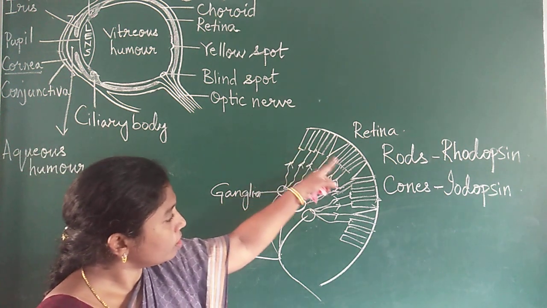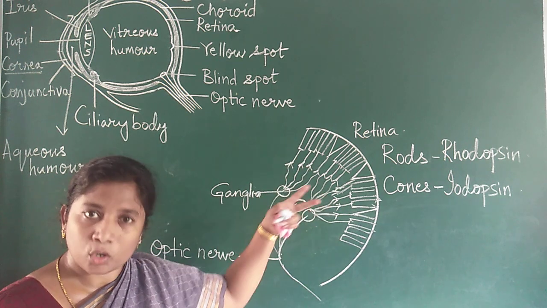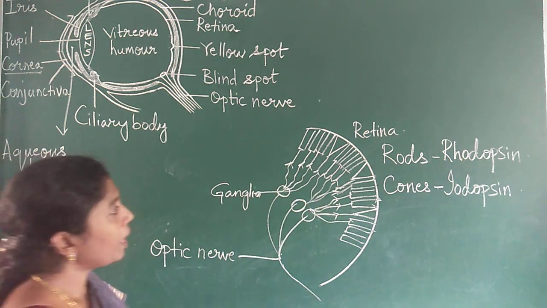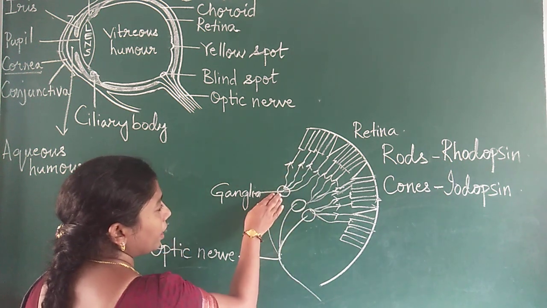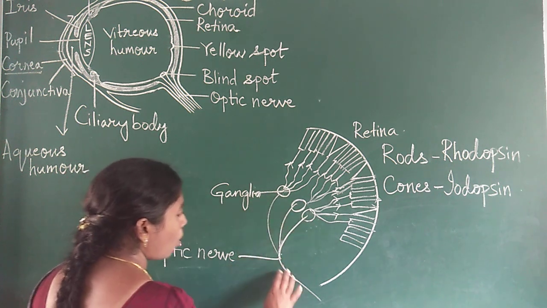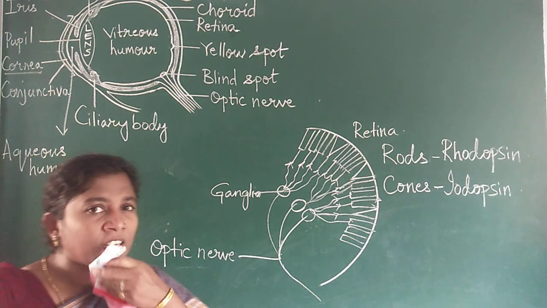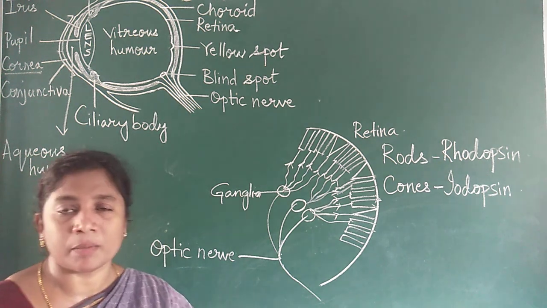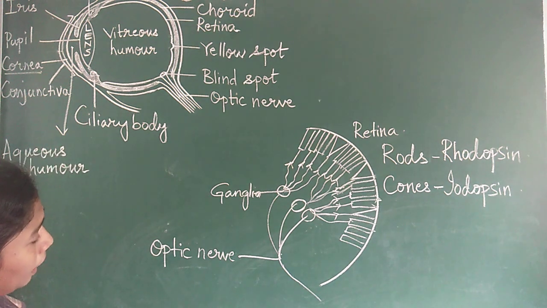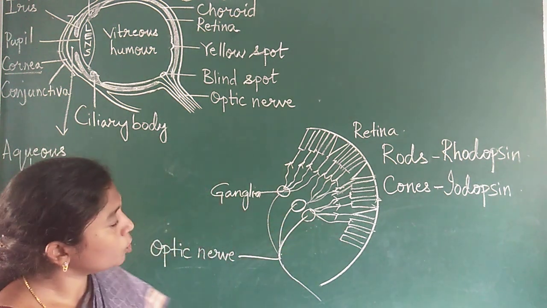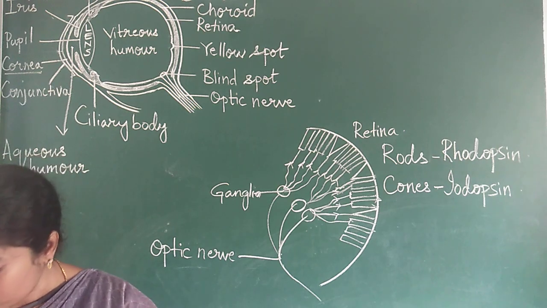So these are the rods and cones, which are sensory cells. Rods are rod-shaped, cones are cone-shaped, and because of that the names are given that way. They all have neurons like this. These neurons get connected to the ganglia, and from the ganglia they form a nerve, and then different nerves come out in the form of the optic nerve. This optic nerve has a connection to the brain and tells the brain what it has visualized. That is how it happens. Now this is about the rods and cones. Rods are numerous in number compared to the cones.